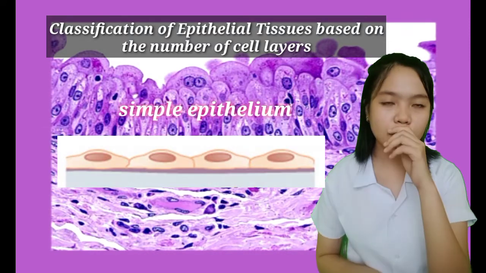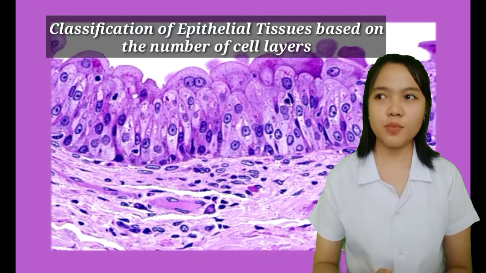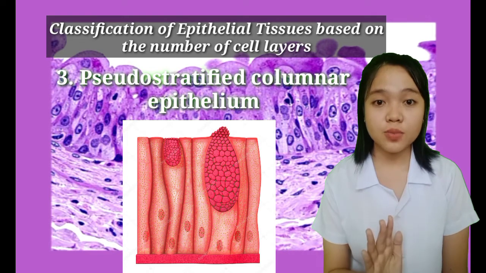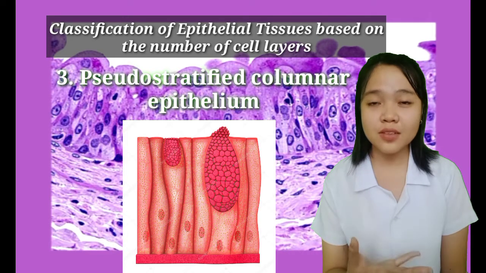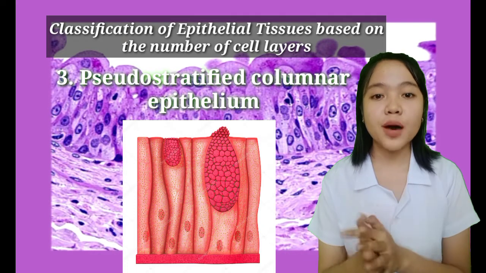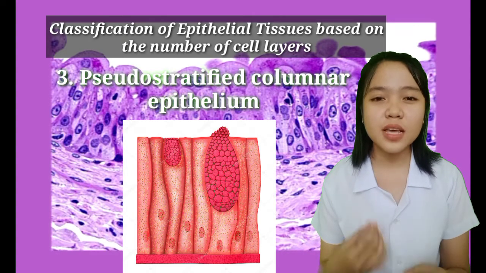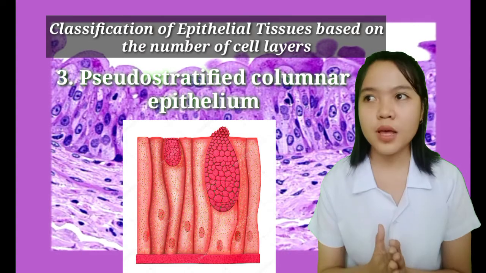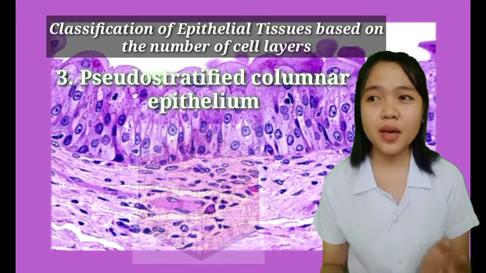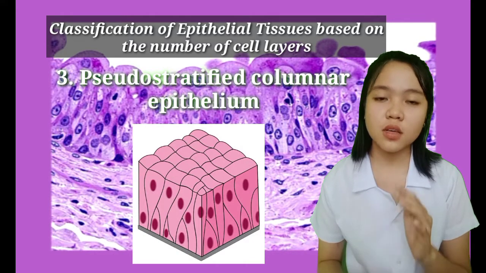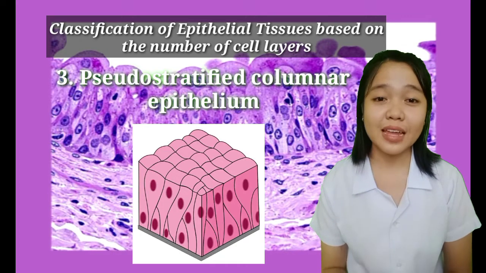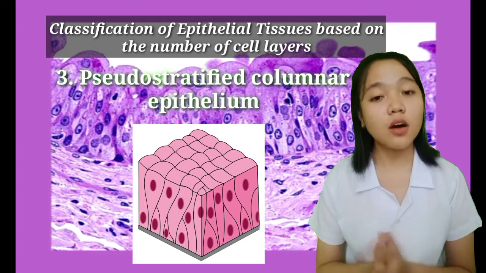And lastly, dito yung masyadong complex kasi parang fake siya kasi this is called pseudostratified columnar epithelium. So, it appears as if like it's stratified epithelium, pero hindi kasi isa lang yung layer niya. But the thing here is that it has varying forms. Magulo yung shape niya, wala talaga siyang fixed na shape. Halimbawa, malaki sa taas, maliit sa ibaba, and marami lang siyang shape. So, kapag yung structure or shape ng cells is masyado siyang magulo, masyado siyang complicated, then that is called pseudostratified columnar epithelium.